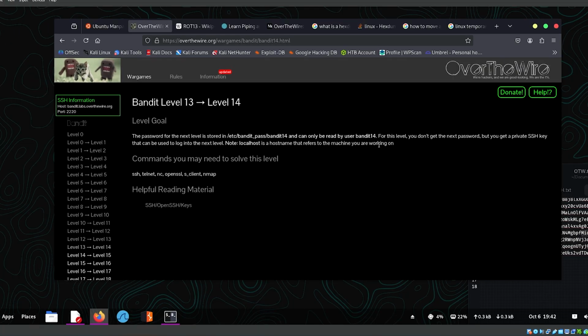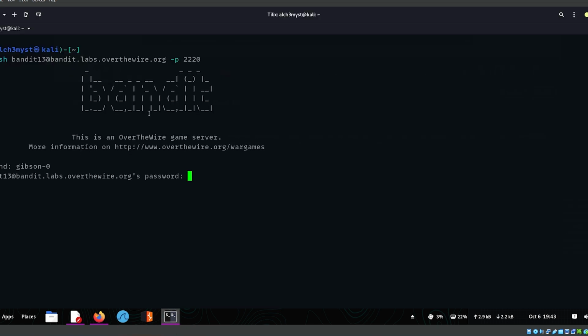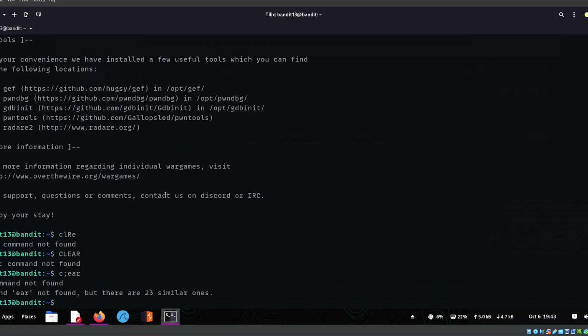Okay, I did not understand anything I just read. I mean, maybe I understood what an SSH key is. I guess that's what we've been doing actually. So let's just head right in and see what we have. I just need to change this to 13, get the password from our passwords database, and we're in. Okay, I cannot type the word clear. Let's see what you have.